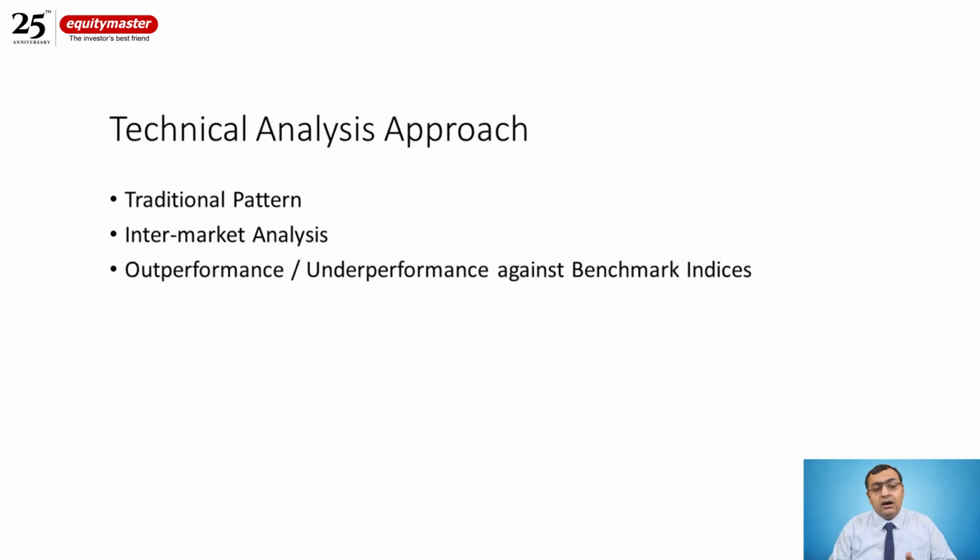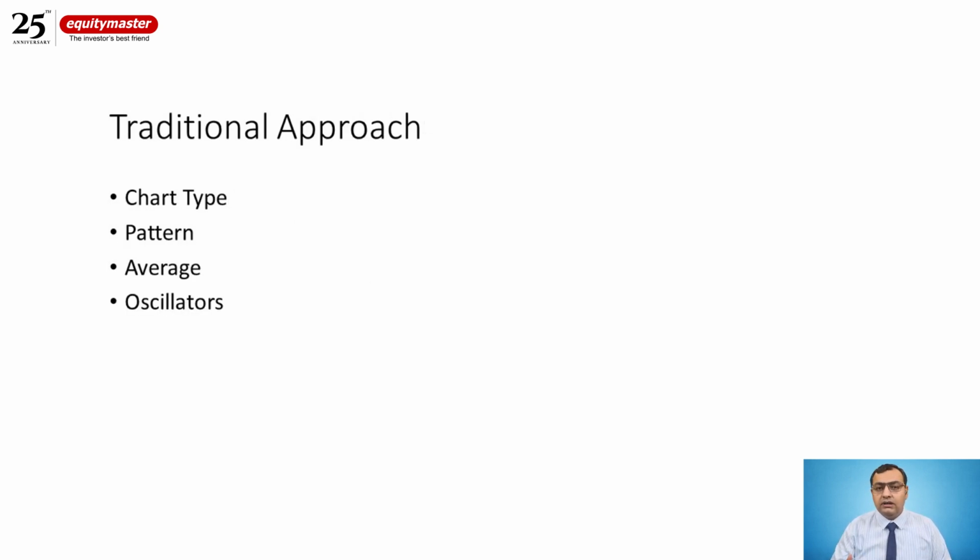Second is the intermarket analysis, which depends on commodities and currencies. And third is the outperformance or underperformance against the benchmark indices. The third approach is very, very important, and I'll show you why. So let's look at what is covered in the first, the traditional.